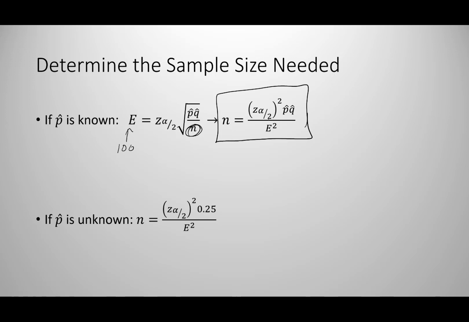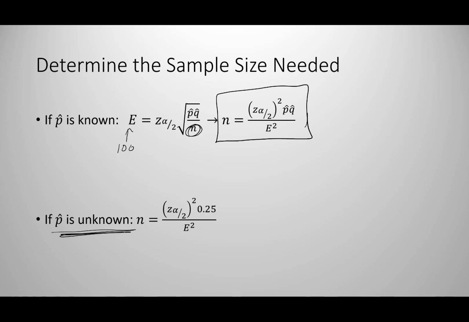So our z alpha divided by 2 is our z-score that we get from our critical value. The p hat is our population proportion, just like it was before. Q hat is the complement of that, and the e is our margin of error. Now, there are going to be times when we do not know our p hat value. They just don't tell it to us.